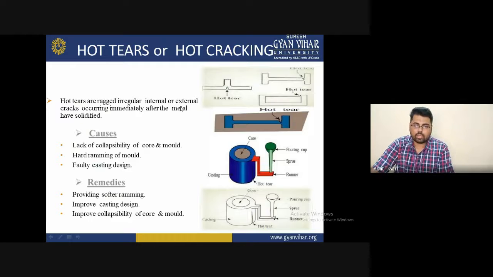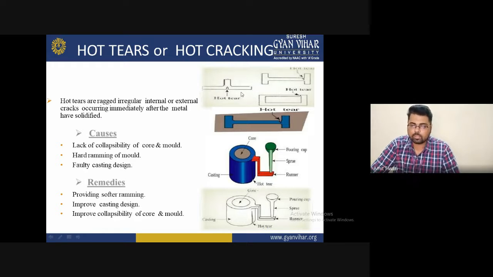Next is hot tear and hot cracking. Hot tears are irregular cracks, internal or external, occurring immediately after the metal has solidified. This problem generally happens during metal solidification, internally and externally. Some cracks appear on the metal that has just become solid. These are some diagrams I am showing you.